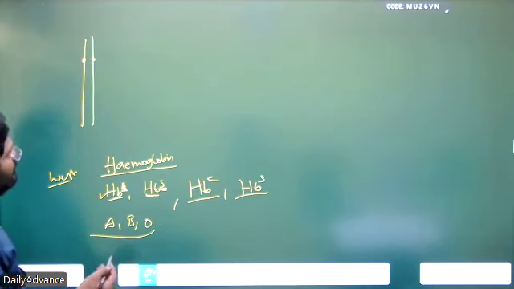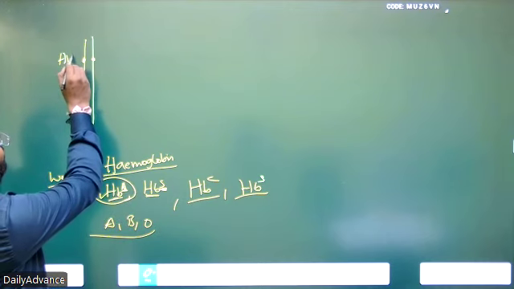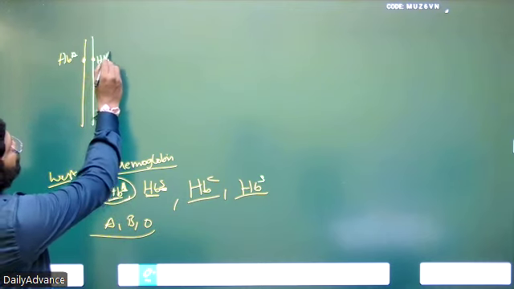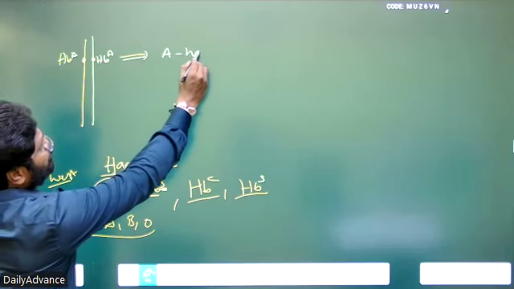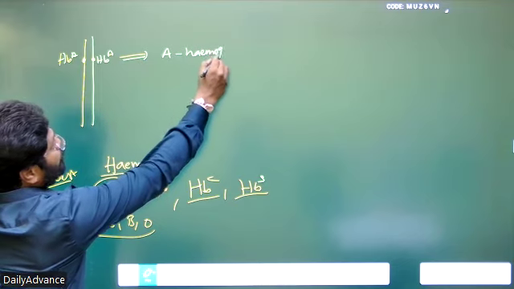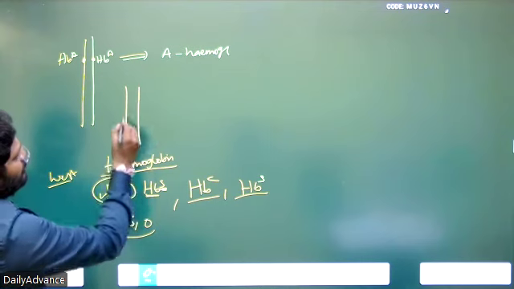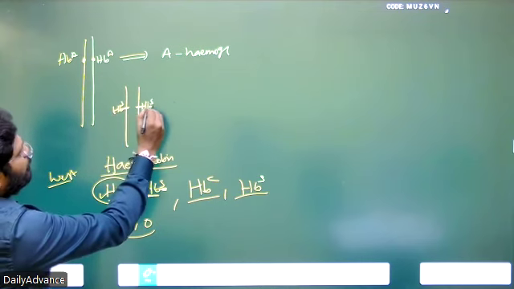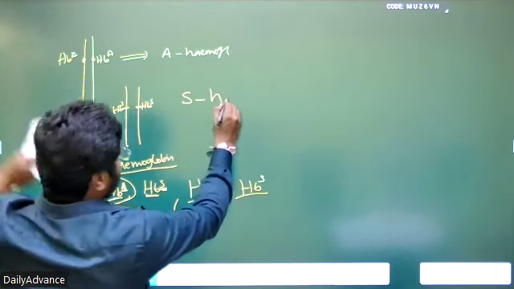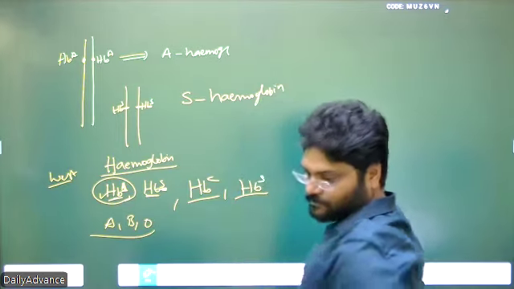Understand? People who possess the HBA allele produce A hemoglobin. If some people possess the HBS allele, S hemoglobin is present.